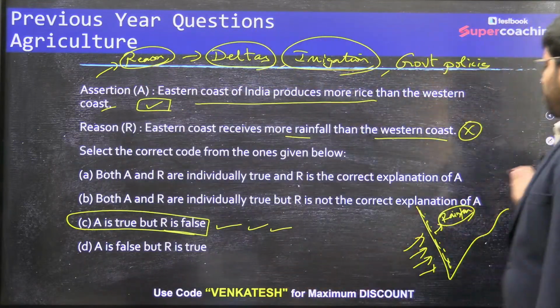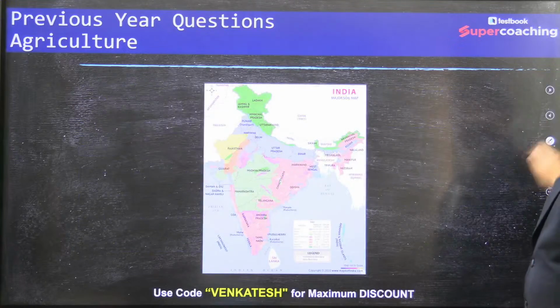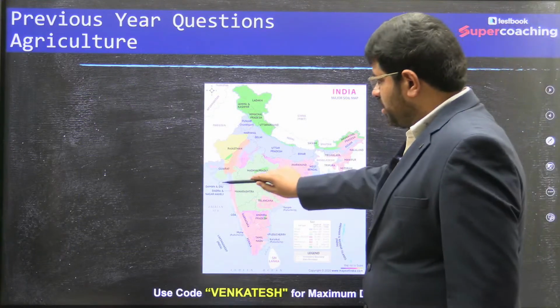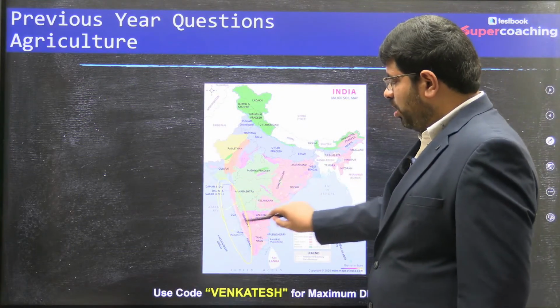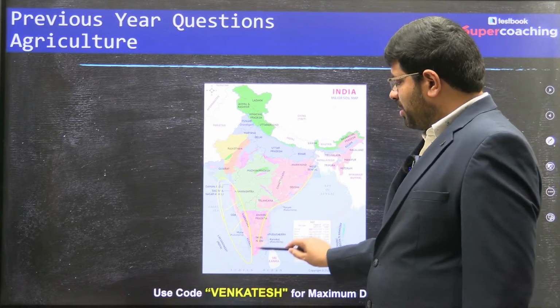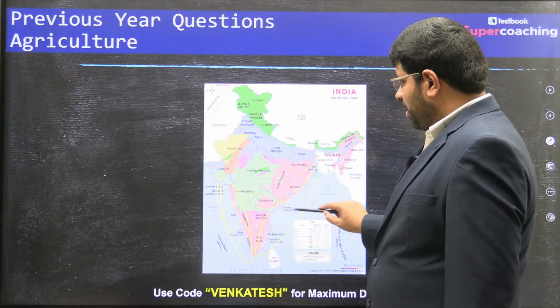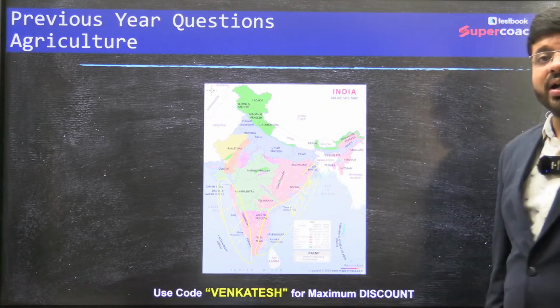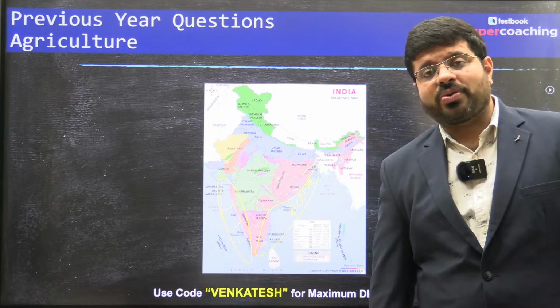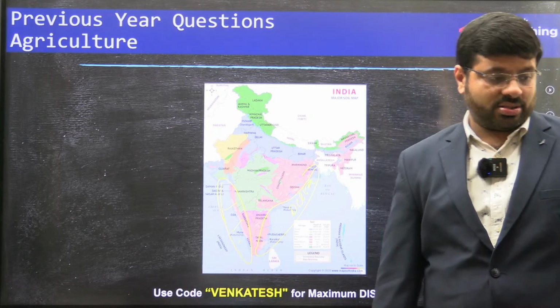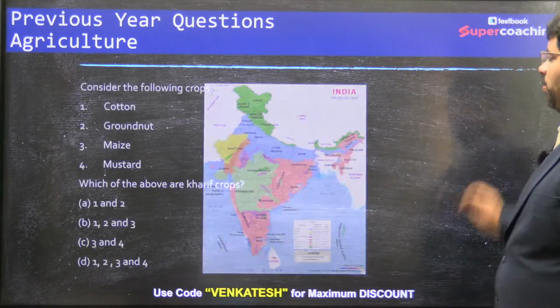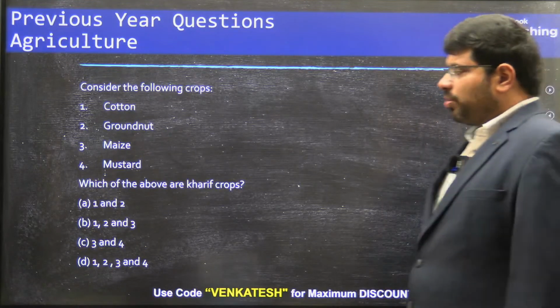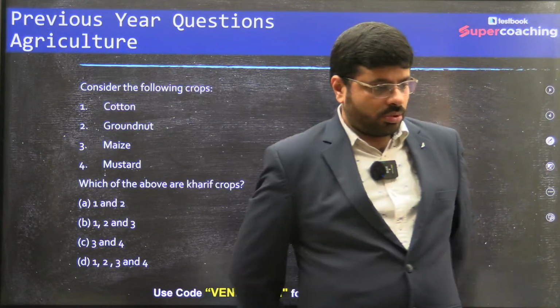Let's move to the next one. You see here, this is where you will find decent amount of rainfall. This is where you don't find decent amount of rainfall, and these are the areas of delta. The Godavari, Krishna, Kaveri, Mahanadi of Odisha, all these provide decent amount of deltas. Let's go to the next question.